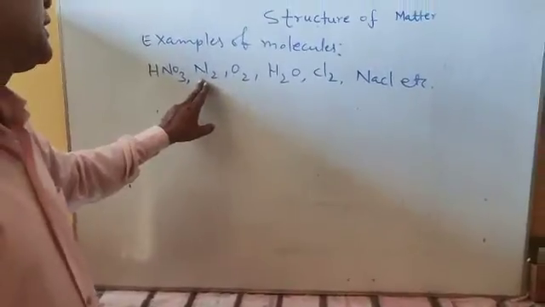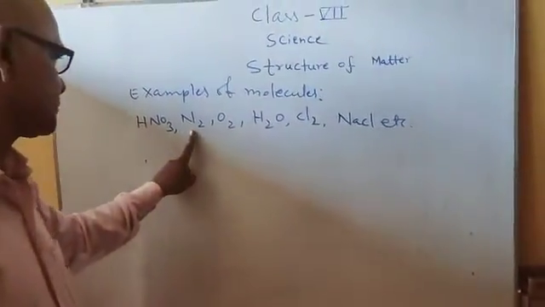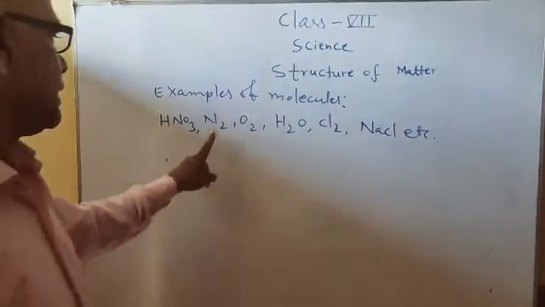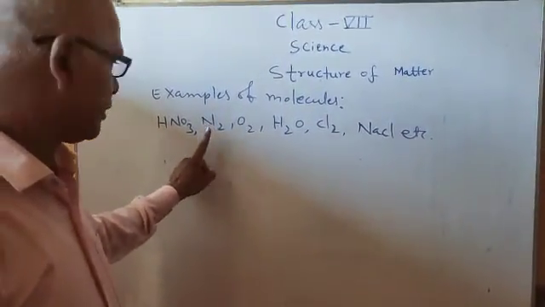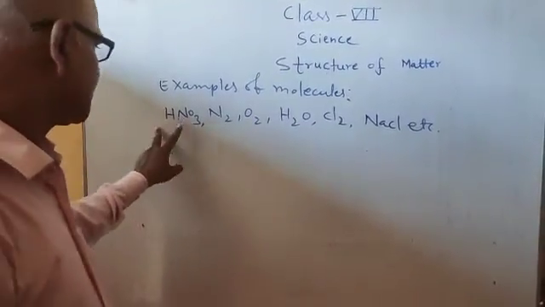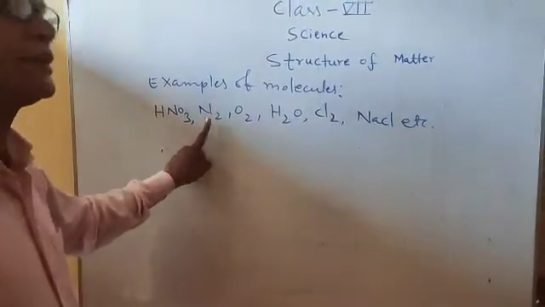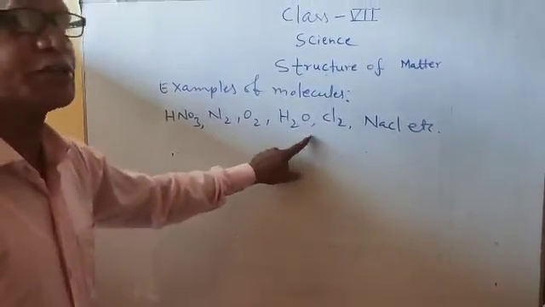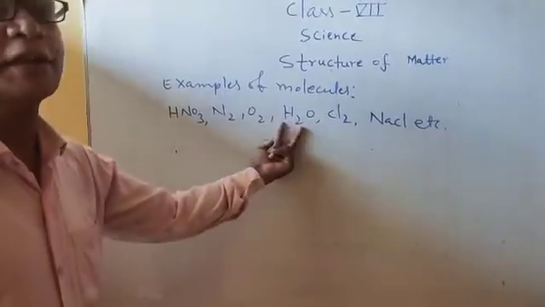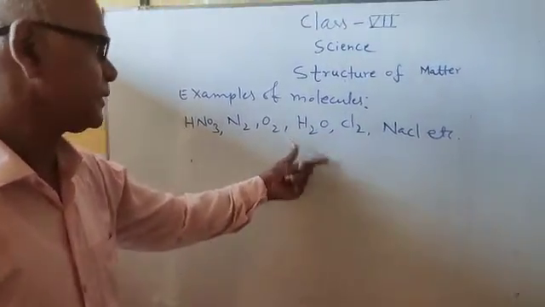N2 is the molecule of nitrogen element, but this is not a compound. N2 is not a compound. It is a molecule. H2O is a compound because different kinds of elements, hydrogen and oxygen, are present here.